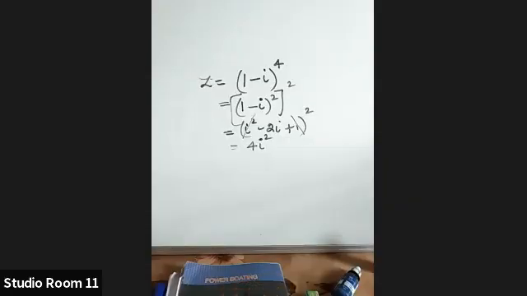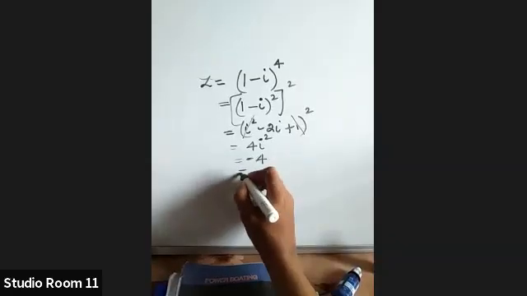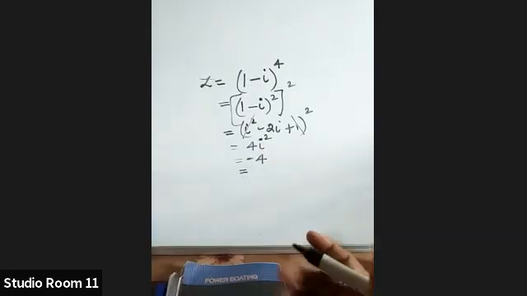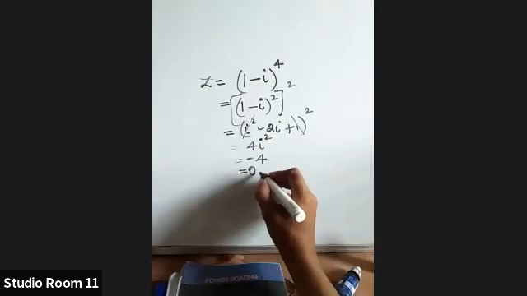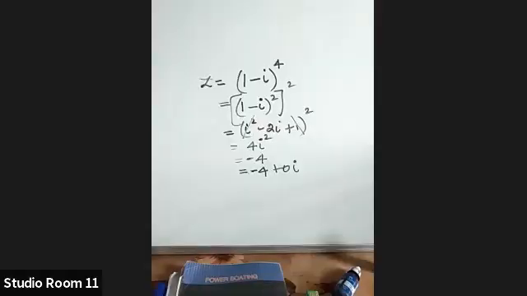Emmanuel, what is the final answer, children? 4i square, ma'am. 4i square. What is i square? Minus 1. So minus 4. We have to write it in the form a plus ib, so we can write this as minus 4 plus 0i. We are asked to write it in the standard form.